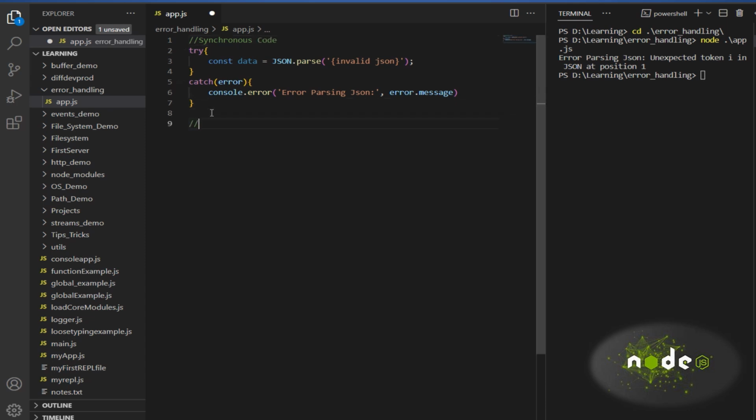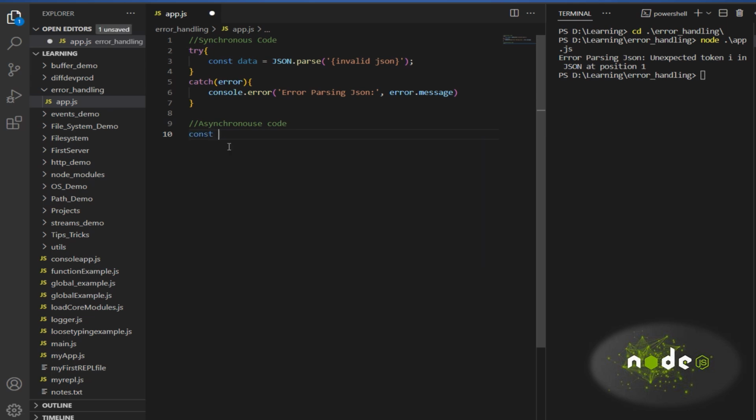Now let's see async code and how to handle the error. What happens here is we can pass the errors to the callback function as the first argument for async.